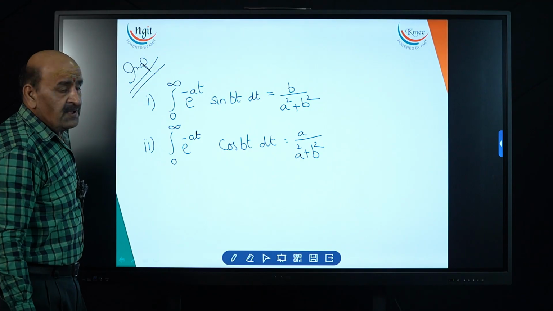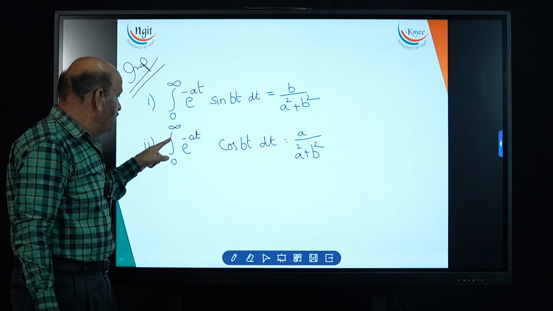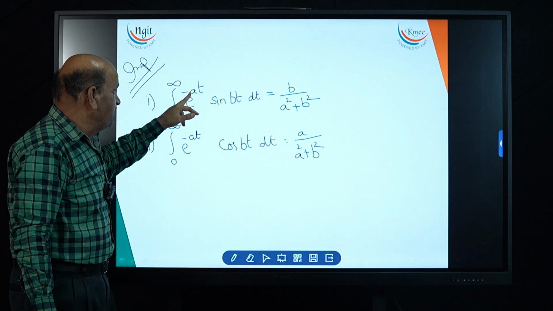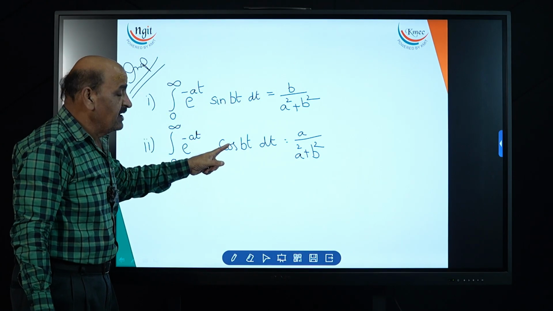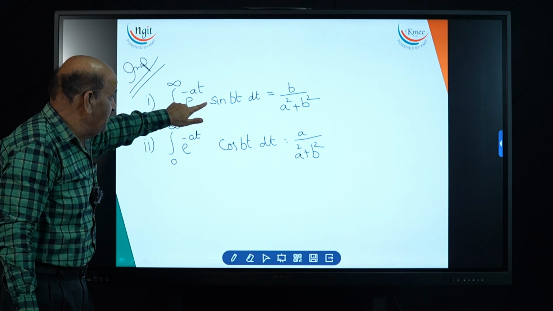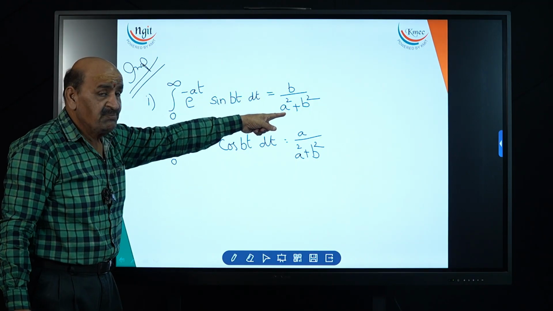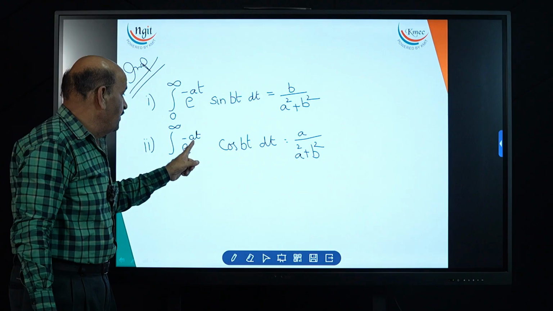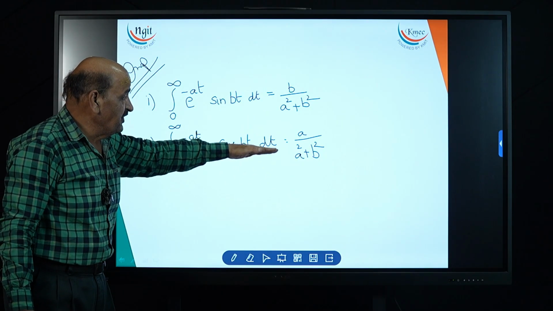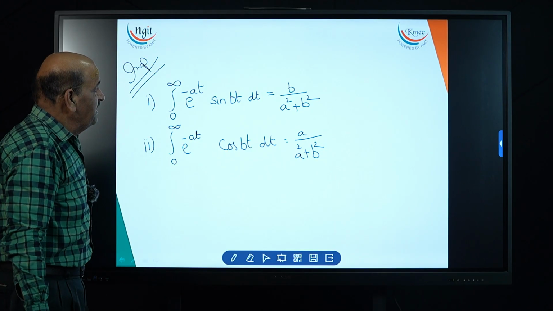Very important formulas, because look, in both cases the limits are 0 to infinity and e^(-at), but here sin bt, here cos bt. Whenever there is sin bt, the coefficient of sine, b, comes into the picture in the numerator. In the case of cos, the coefficient of the exponential function, a, comes into the picture. In both cases the denominator is a²+b². Understood? This is a very important concept.